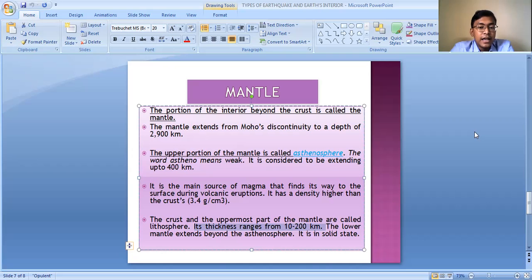The lower mantle extends beyond the asthenosphere, and it is in the solid state.